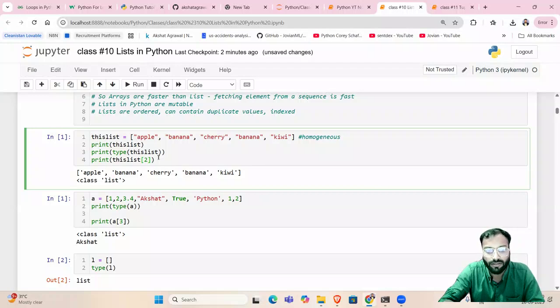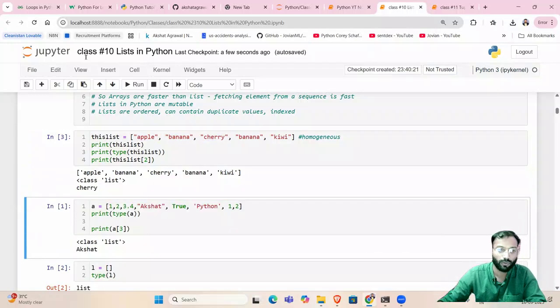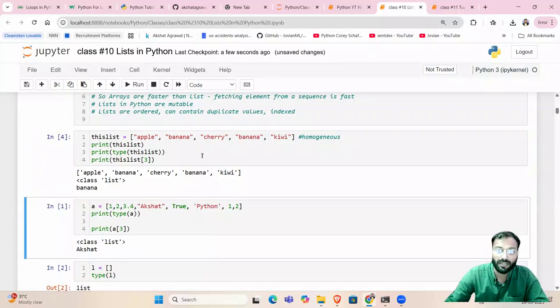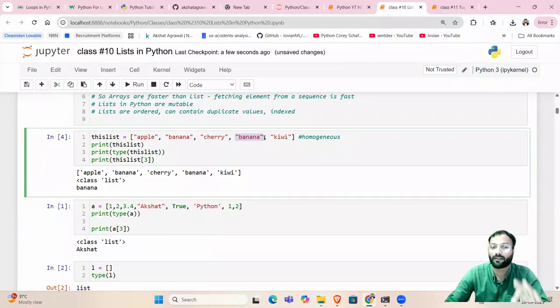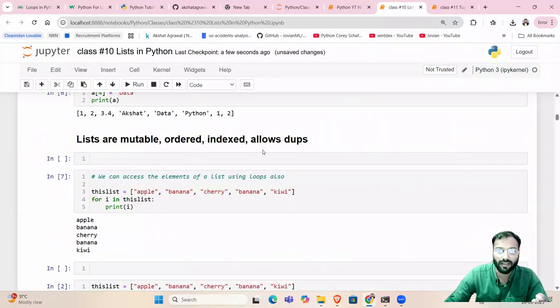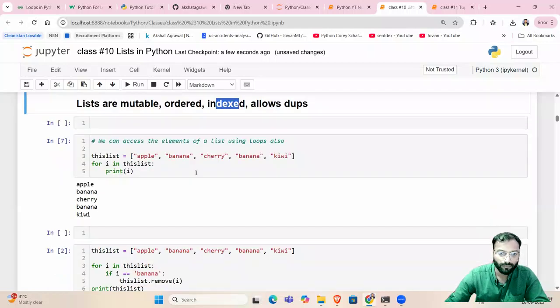Let me know in the comment section with the timestamp. It will print the second index. So 0, 1, and 2. So at 2, we have cherry. So you see, we have cherry here. If I say this list of 3, it will print banana, because at the third index we have banana, the fourth element, right? So this is how lists are indexed.